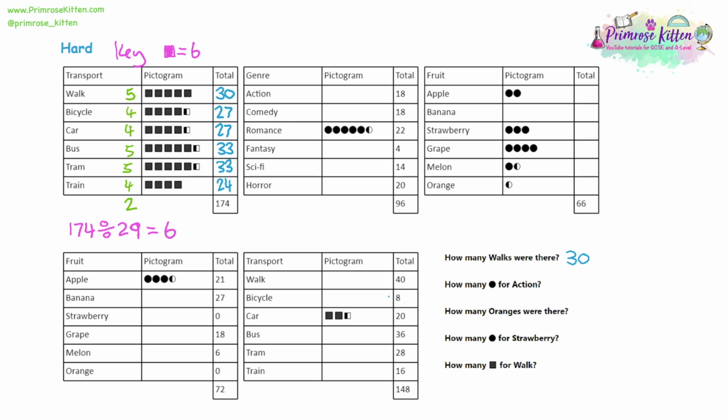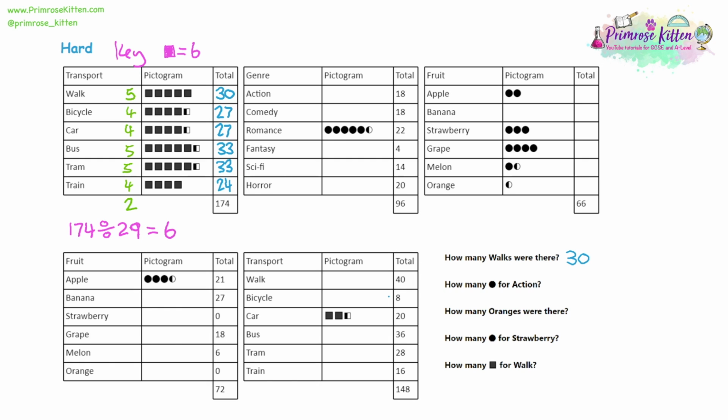Question 2 is similar. Now with question 2, we've got a full list of totals. We've got part of a pictogram for romance movies. We don't have any of the other bits of the pictogram, and we also don't have the key. So we're being asked how many circles do we draw for action? Well, we don't know because we don't have the key. But we can work out the key, by using a similar kind of calculation.